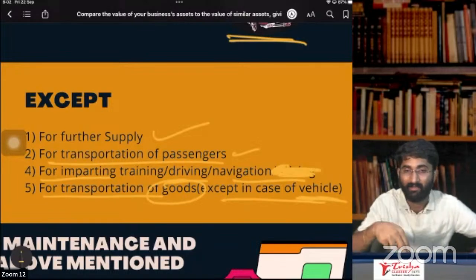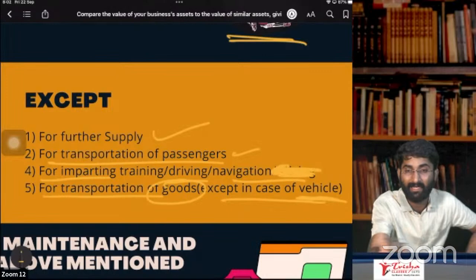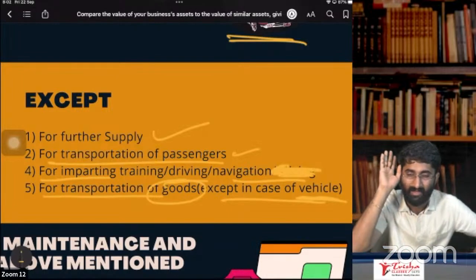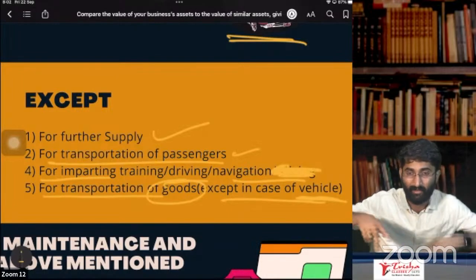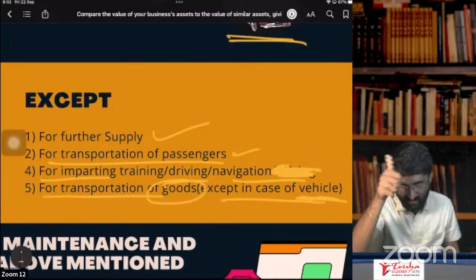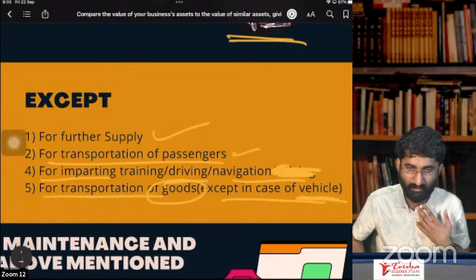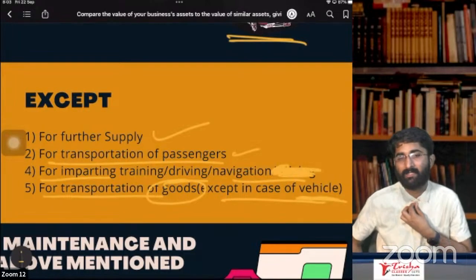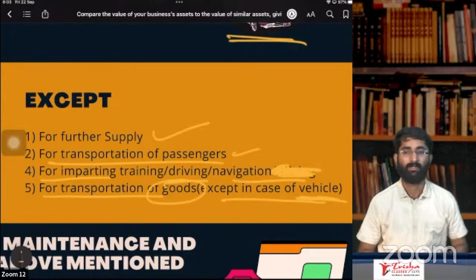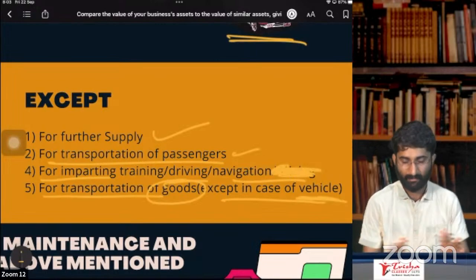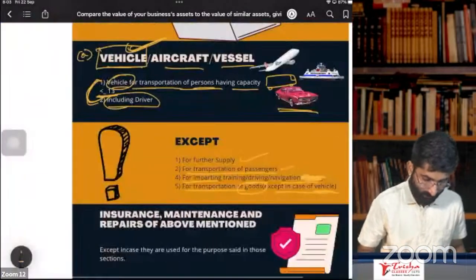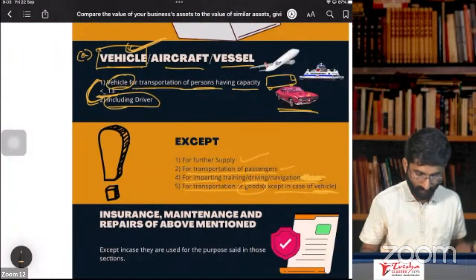For transportation of passengers, yes, I'll get ITC. For transportation of goods, yes, I'll get ITC. When I don't get ITC is for personal consumption, when I'm using this for personal purpose. Simple, sir. As simple as that. So this is in case of vehicle, aircraft or vessel.